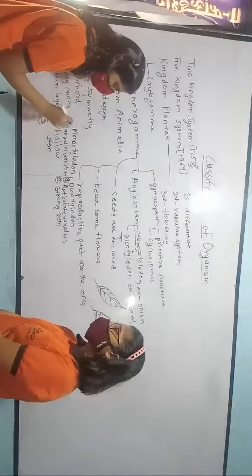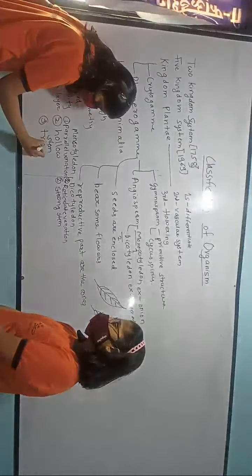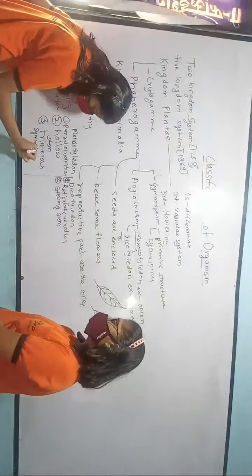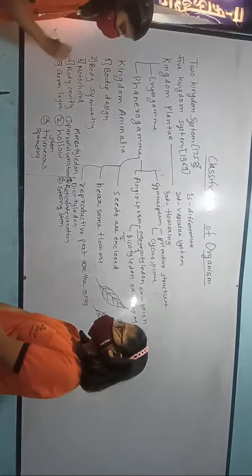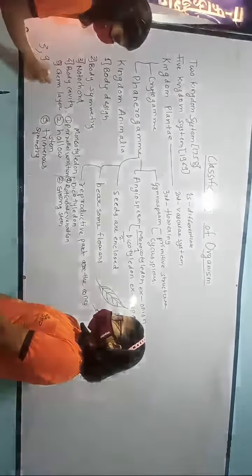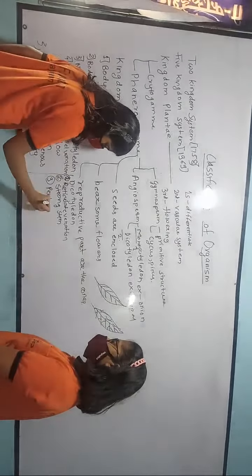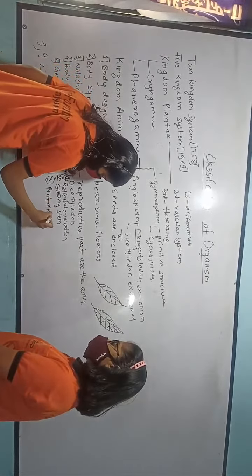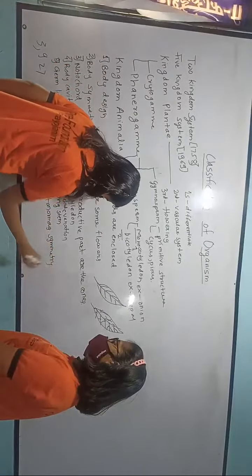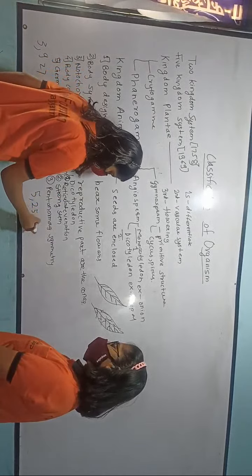Now the third is that monocotyledons have flowers in trimerous symmetry. That is, the flower parts are in 3 or in multiples of 3, that is 9, 27, etc. Now dicotyledons have pentamerous symmetry. That is, they are in multiples of 5, like 5, 25, 10, etc.